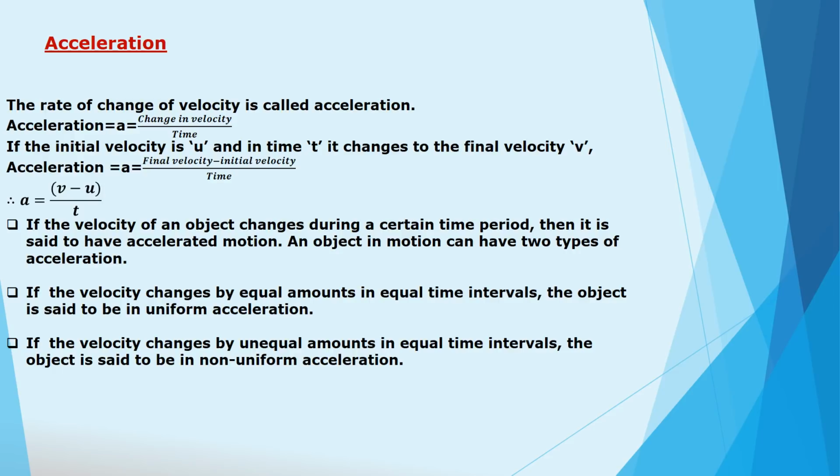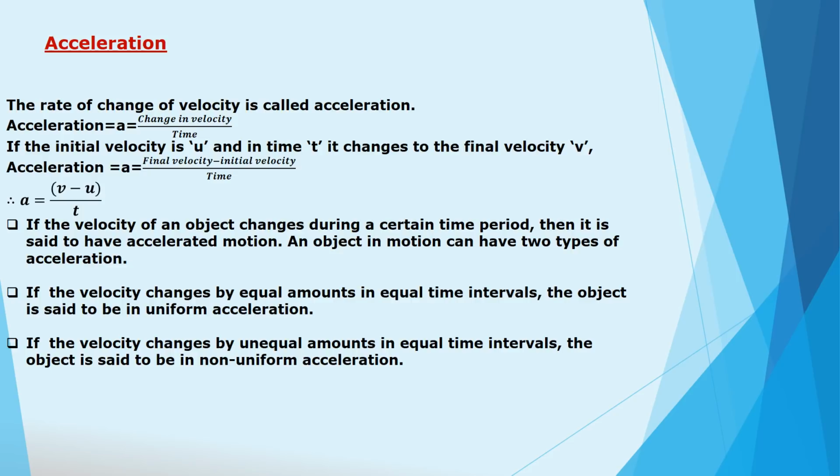Acceleration. You must have played on a slide in the park. You know that while sliding down, the velocity is less at the top, it increases in the middle and becomes zero towards the end. Due to that, acceleration is the rate of change of velocity.